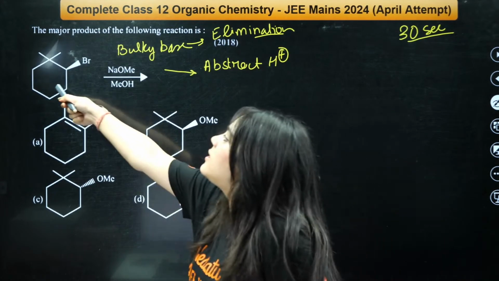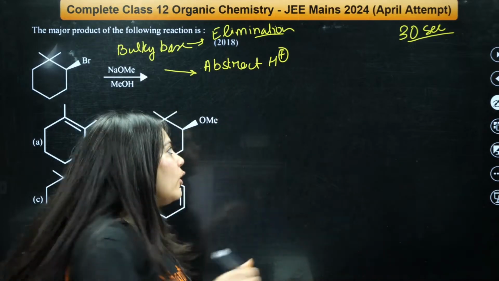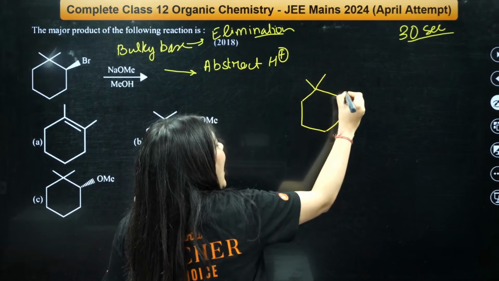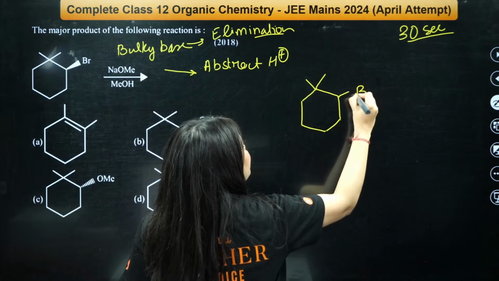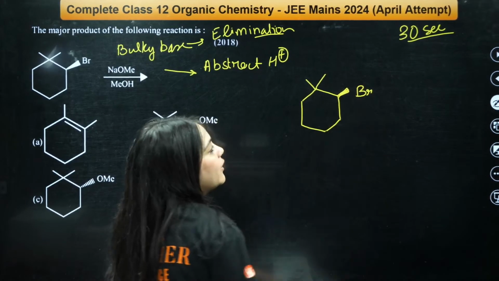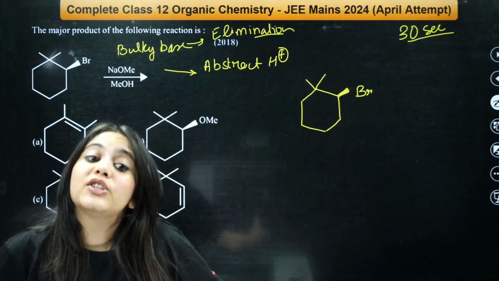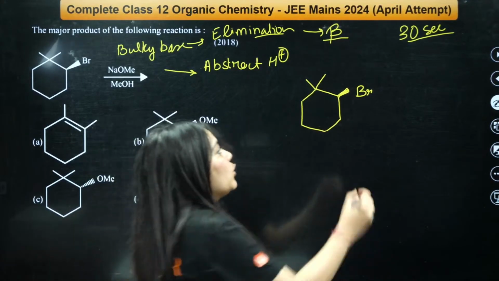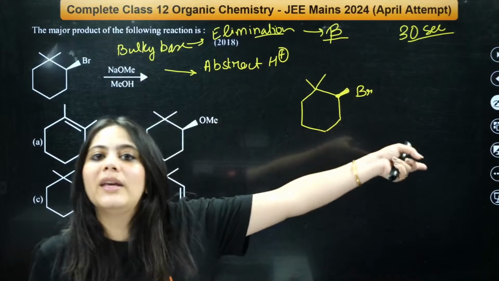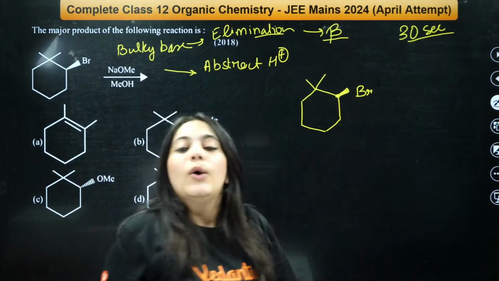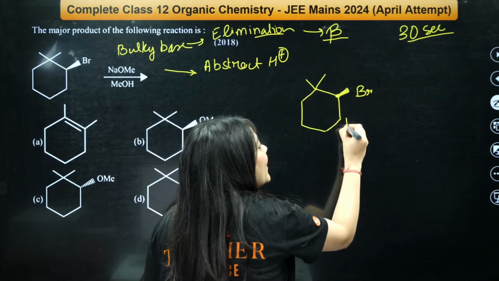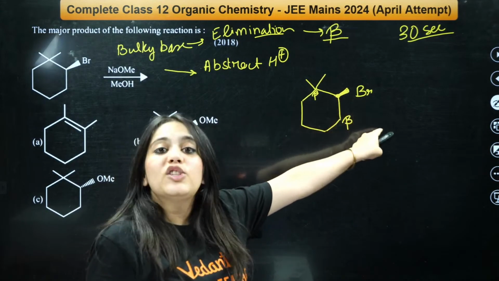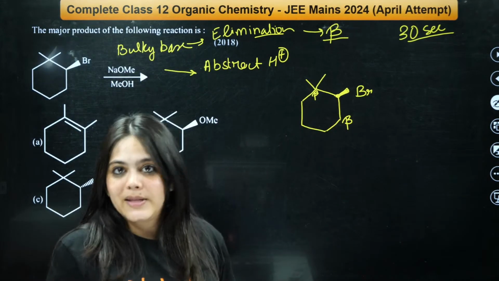So this is the molecule given to you. I'm once again drawing the molecule over here. The molecule is a cyclohexane structure. Here is this, and here the bromine is attached. Now, what kind of elimination actually happens? Beta elimination. Beta means, for example, if bromine is attached to this carbon, the carbon next to it will be the beta carbon. So now this has two beta carbons. One beta carbon is this, second beta carbon is this, isn't it?